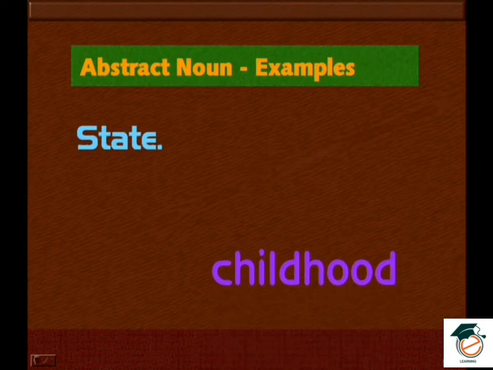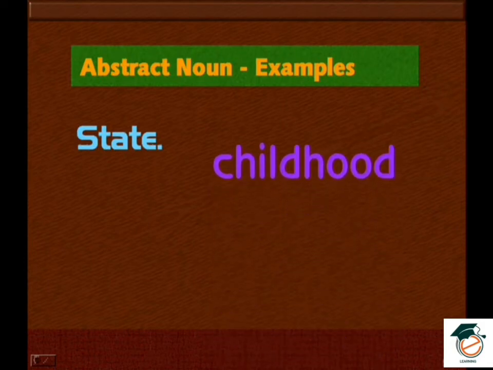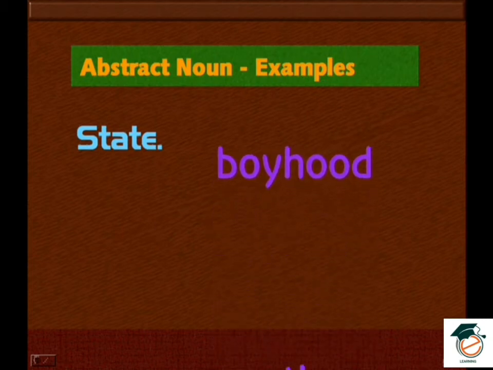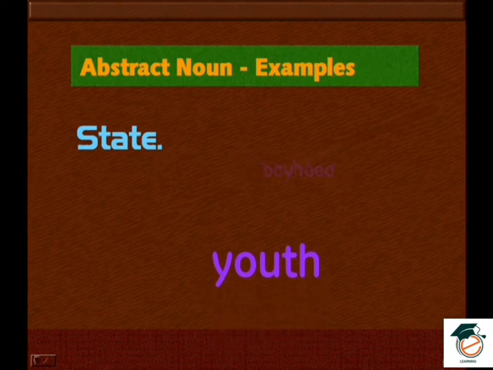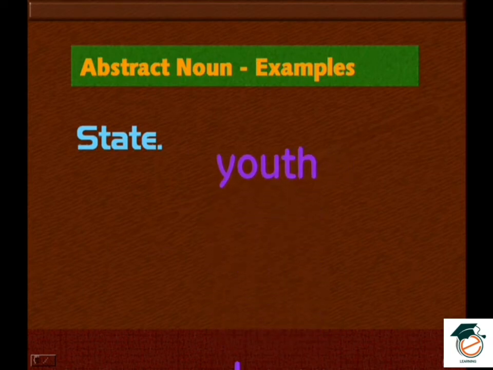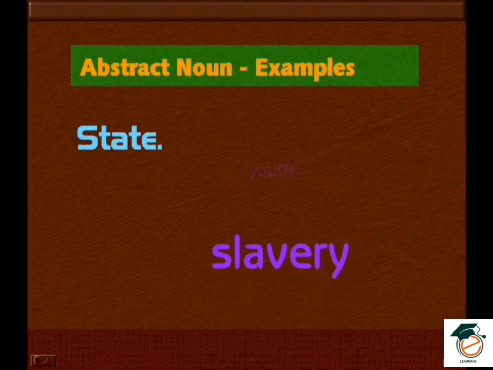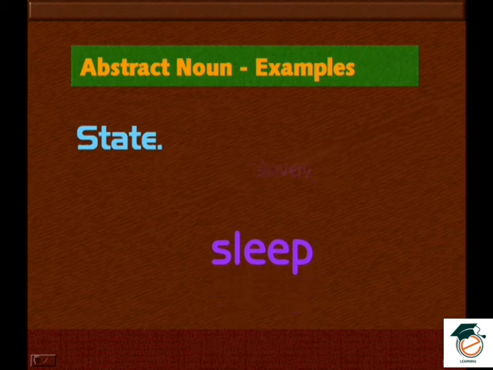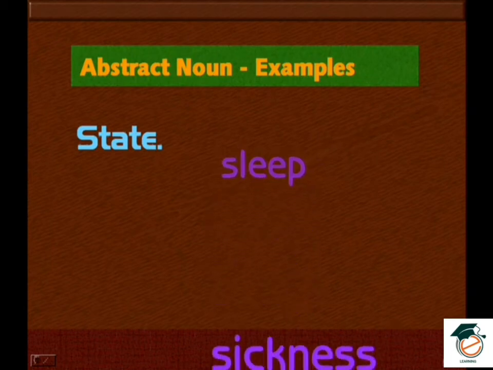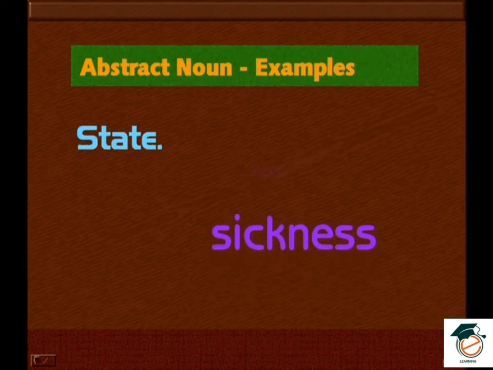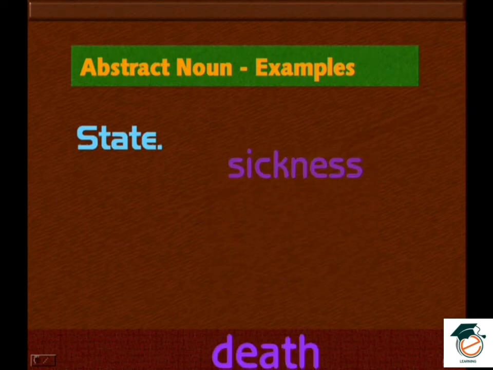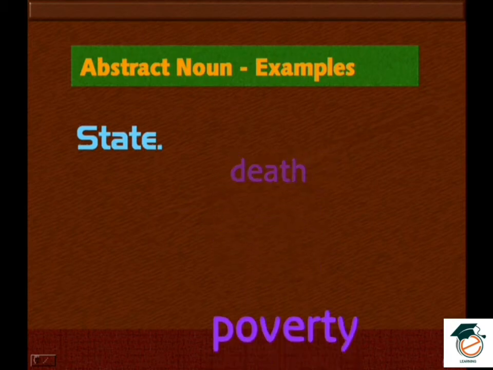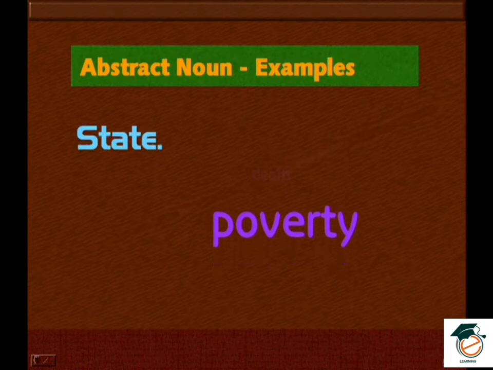States: childhood, boyhood, youth, slavery, sleep, sickness, death, poverty.